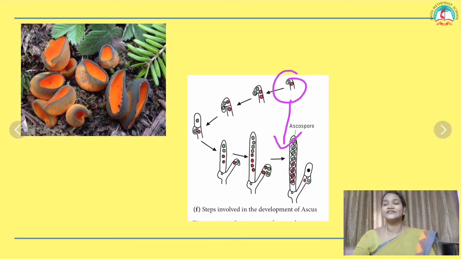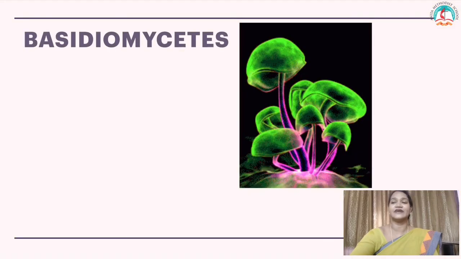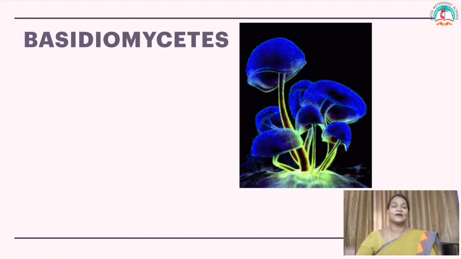Steps involved in the development of ascus. So how the single ascus developed into multi-ascus. These are a few steps involved in the production of ascus. Let's go to the next one.